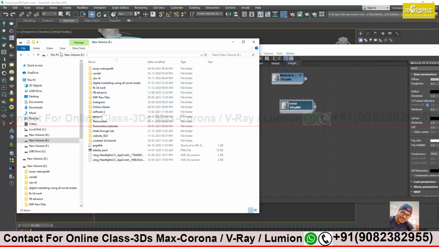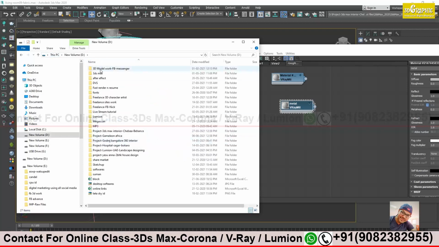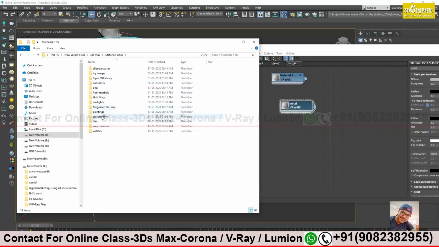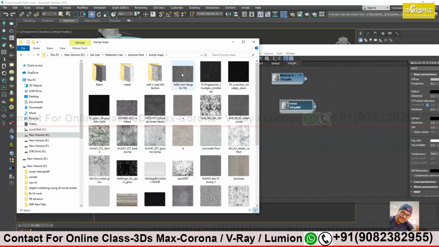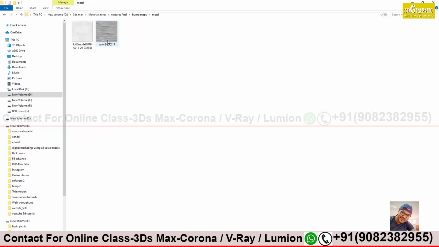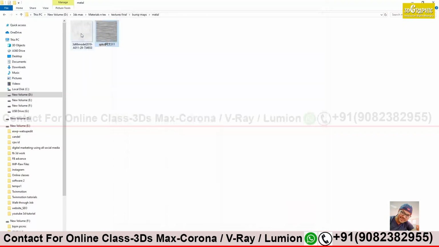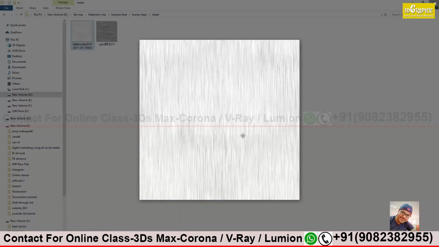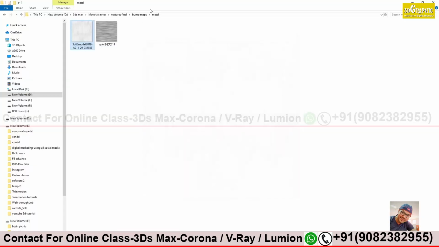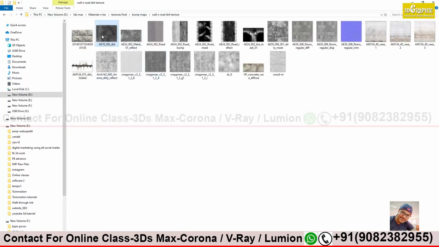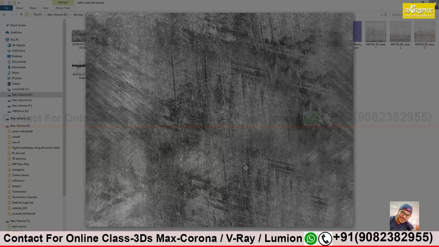3ds Max, material, texture, bump map. See, I have this metal. You see these lines? This is going to help you to create those steel effects. See this one, vertical, horizontal. So just try to download these. I also have a few. I will share with you, no problem.